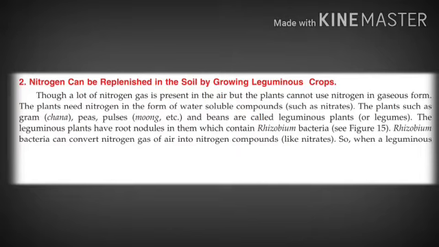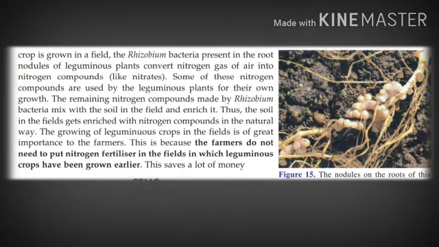So, when a leguminous crop is grown in a field, the rhizobium bacteria present in the root nodules of leguminous plants convert nitrogen gas of air into nitrogen compounds. Understand? Some of these nitrogen compounds are used by the leguminous plants for their own growth. Actually, children, lots of nitrogen compounds are formed by this rhizobium bacteria. So out of this, some are used by the plants for their own growth. Now what happens to the remaining part?